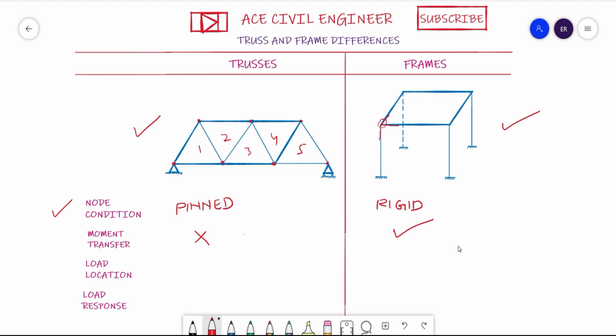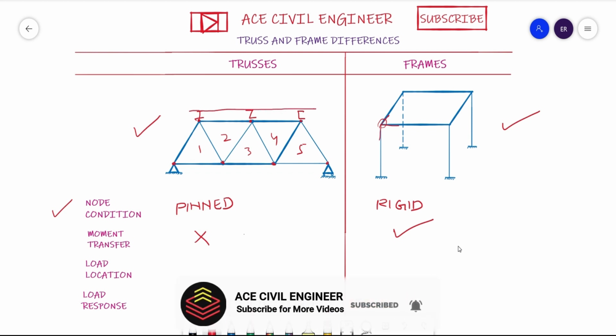Whereas for the load condition, the load location in trusses is always at the node points. So I can say I can apply loads only at these joints. Let us consider an example of a roof truss. In a roof truss covered by sheets, you usually see some purlin sections. They apply purlin sections either of I shape, Z shape, or a channel member. Why? Because over this a sheet is going to be placed and on that sheet you will see